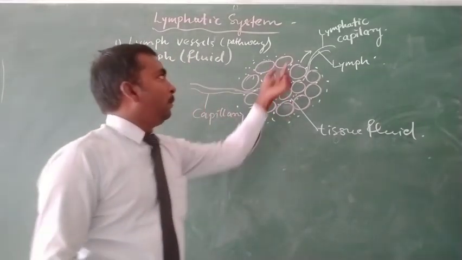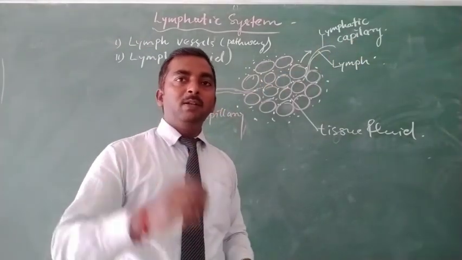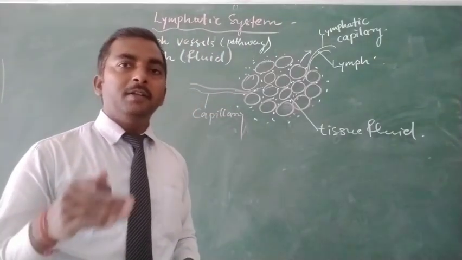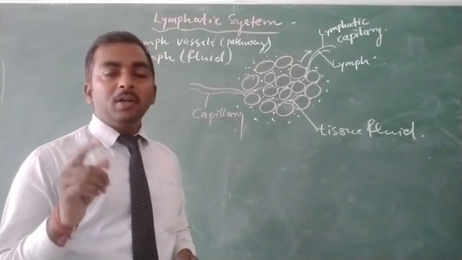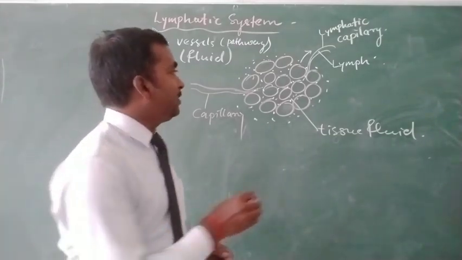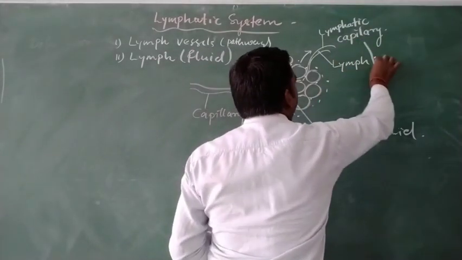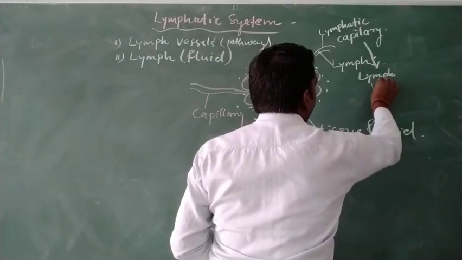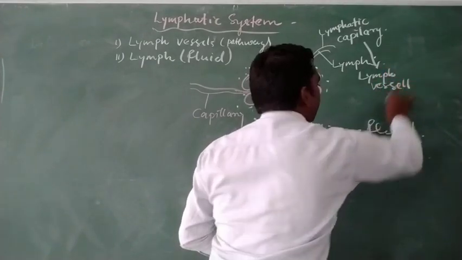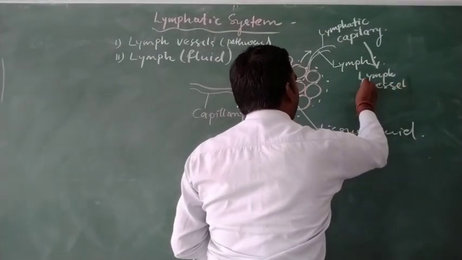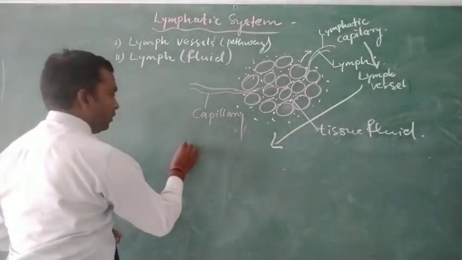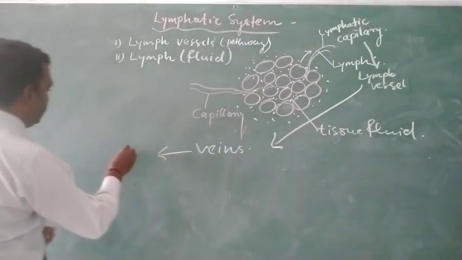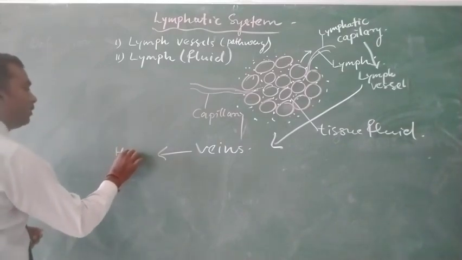So this lymph flows in the lymphatic capillary, and the lymphatic capillary pours it into the lymph vessel, and the lymph vessel lastly pours it into the veins, and the veins transfer the lymph into our heart.